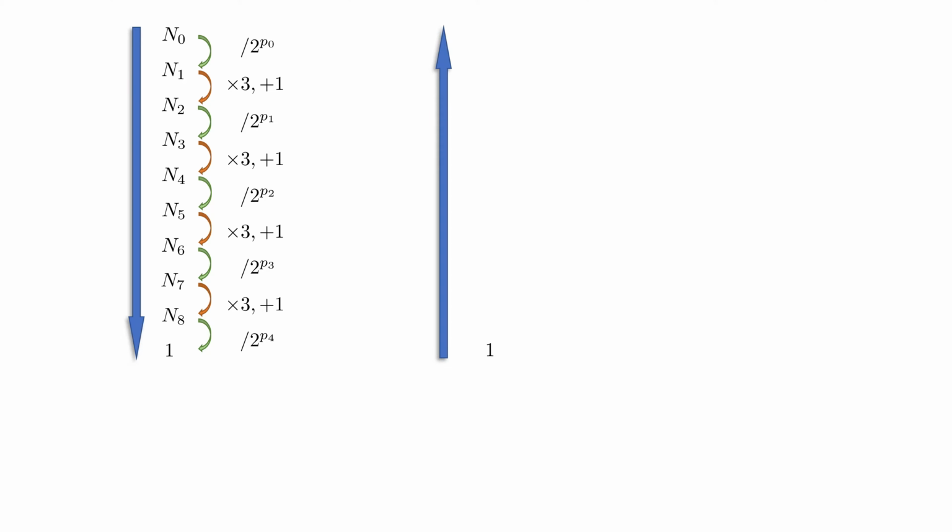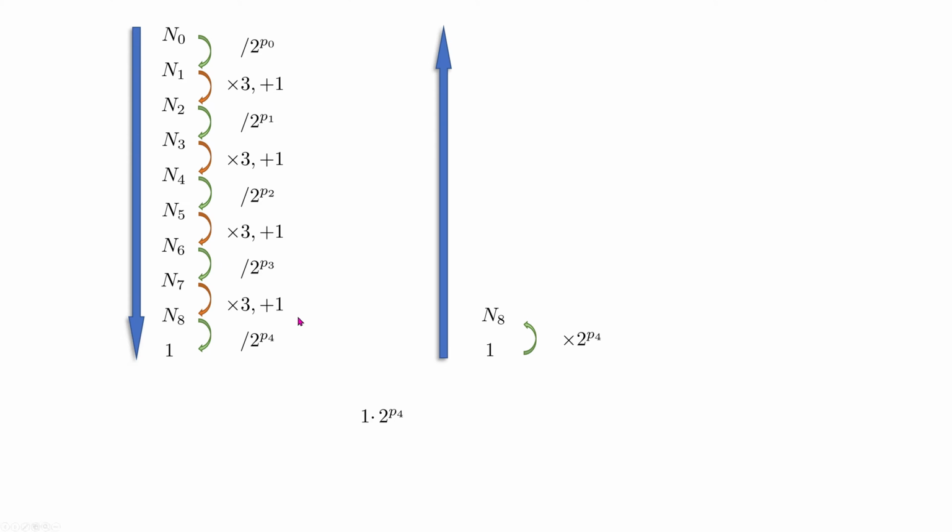Our first operation will be reversal of this division by 2 to the power p4. To reverse this operation, we have to multiply by 2 to the power p4. We've got number n8. At the bottom of the screen, we will reflect every single operation. As we started from multiplication of 1 by 2 to the power p4, we will write it down at the bottom of the screen.